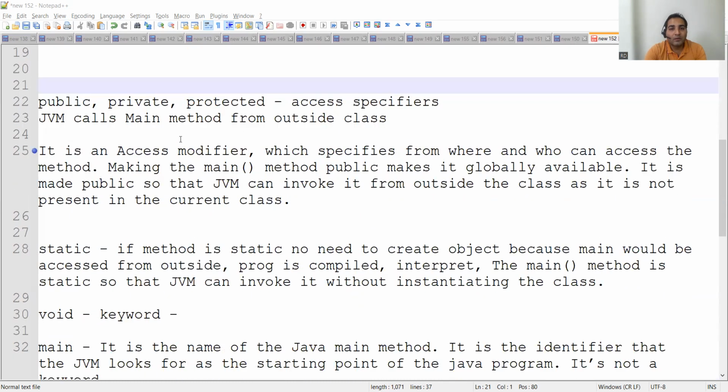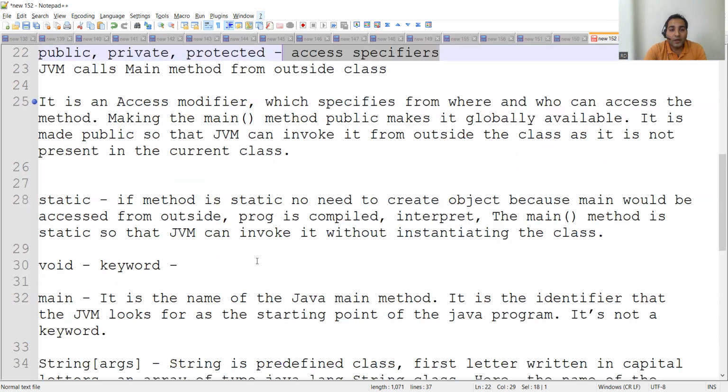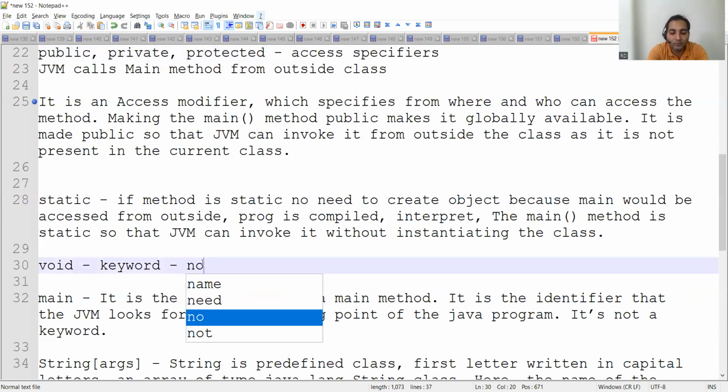Now let's look into this detail. What is public? It is one of the access specifiers. The other access specifiers are private and protected. The JVM calls the main method from outside the class, which is why we have to keep this as public. Now, static: if a method is static, then you don't have to create an object. The main method is static so that the JVM can invoke it without instantiating the class, without creating the object. Again, void is a keyword. It means nothing would be returned.